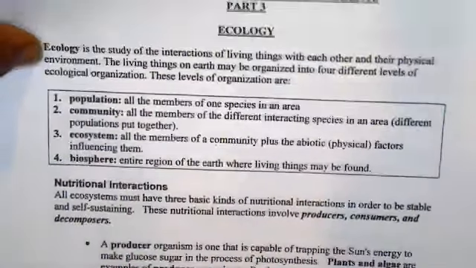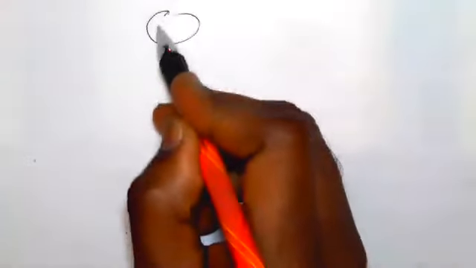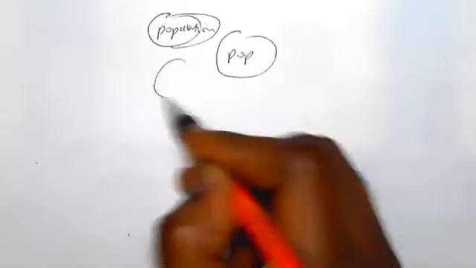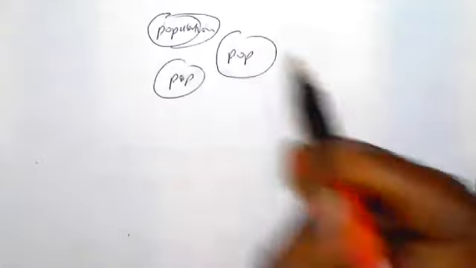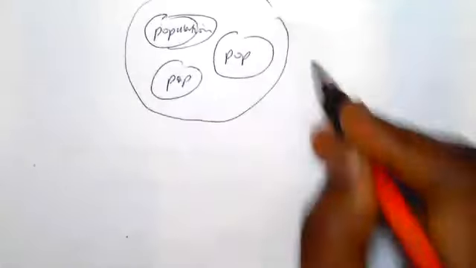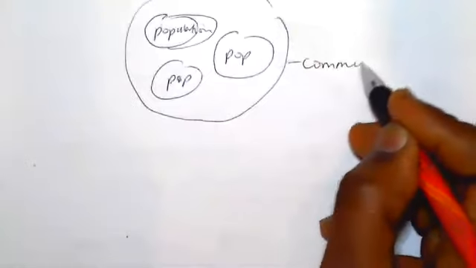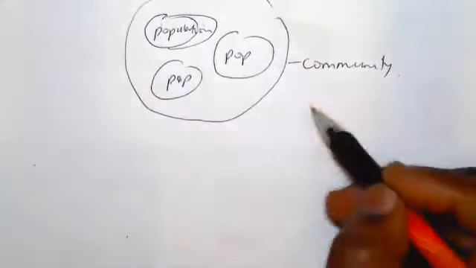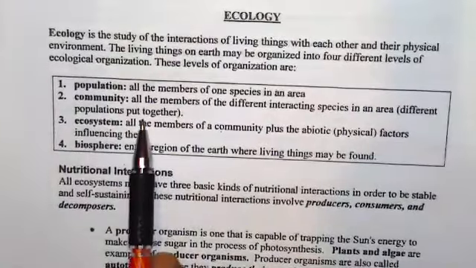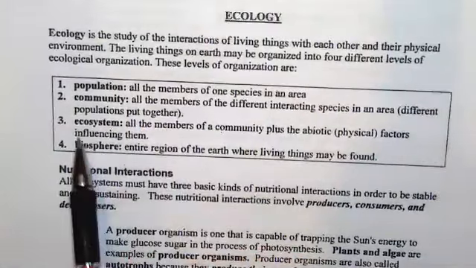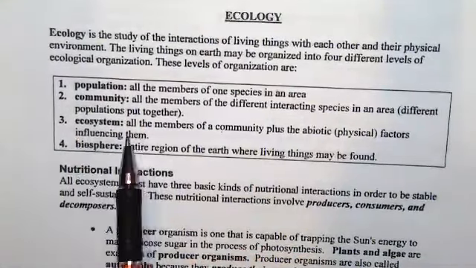So we can think about this as having a population, there is a population, then you have another population, different populations. So if we put all this together, then you have what we call a community. All right, that's community. Different populations put together.